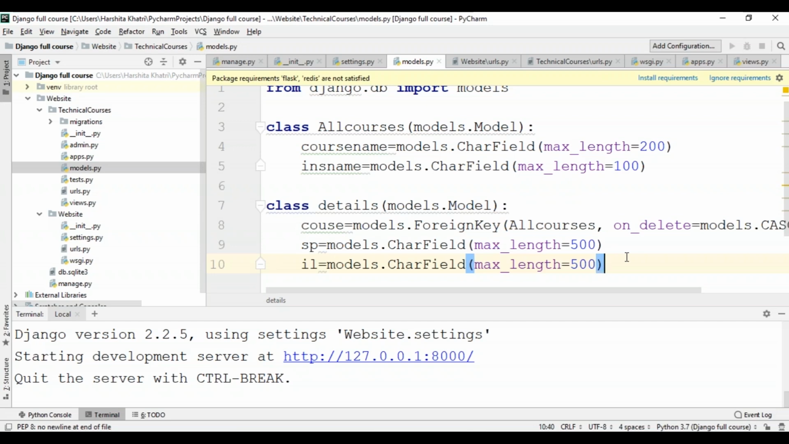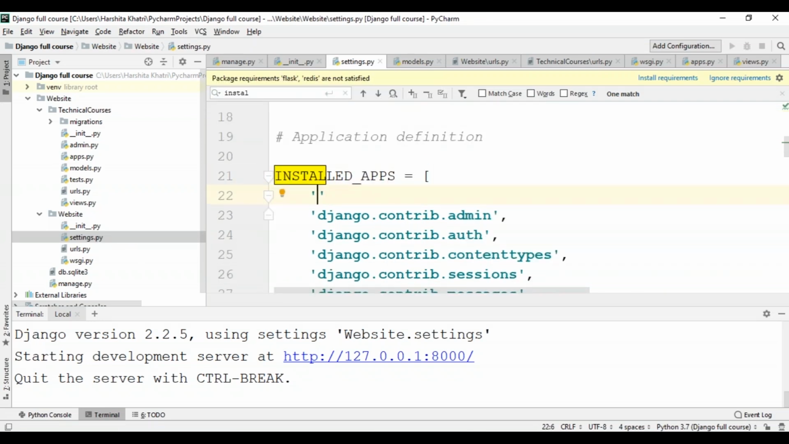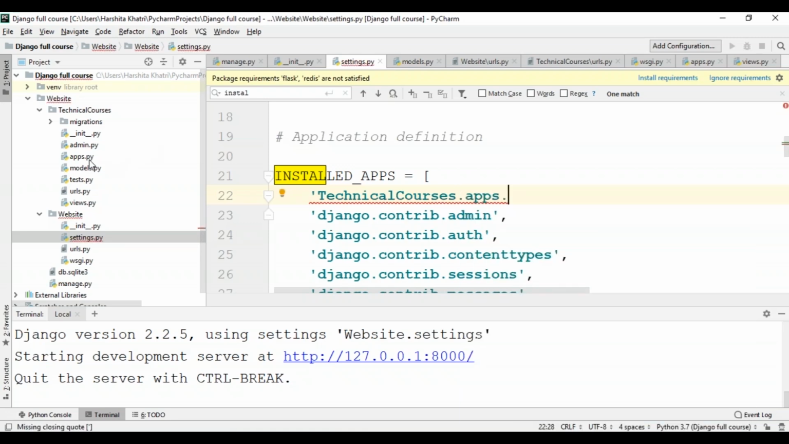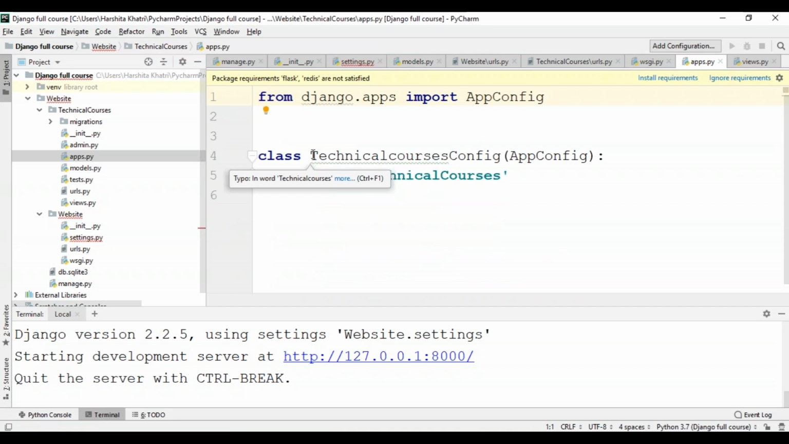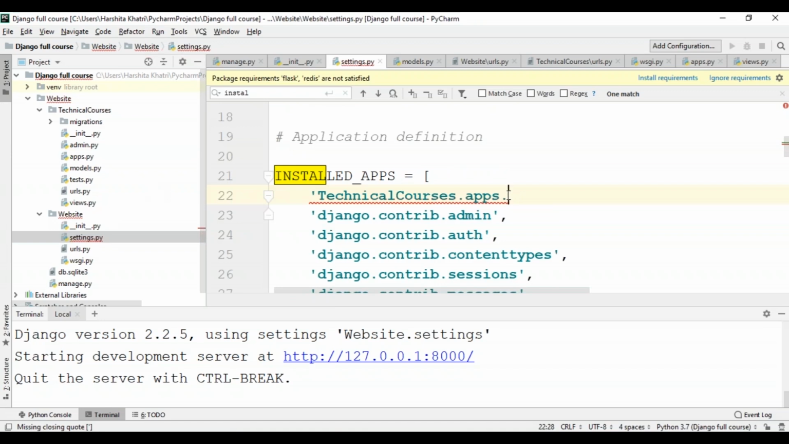Now, to tell Django that we've installed an app into our website, all we have to do is go to the settings.py file, go to installed apps, and over here you'll have to specify the name of your app, which in my case is technical courses dot apps. Go to the apps file over here, and from here take the class name and paste it in the settings.py file where you're creating the app. After this, just close the inverted commas and do not forget to specify the comma. Now we've told Django that it has to include the technical courses app.